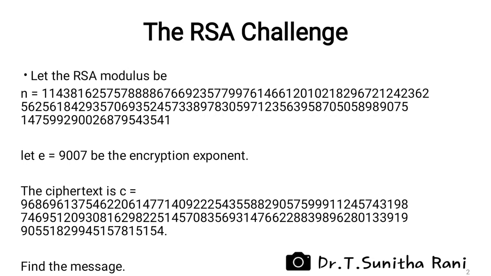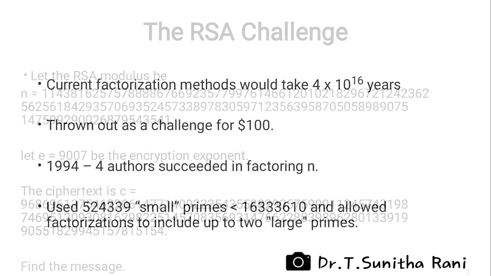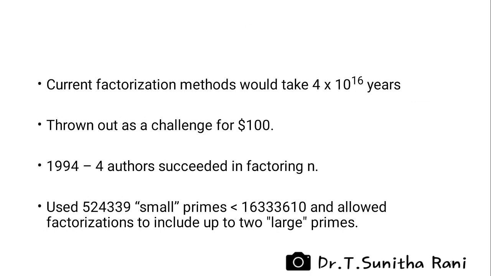N was chosen as a large number consisting of 129 digits as seen here, with the encryption exponent E as 9007. Ciphertext C was obtained. Now the challenge was to find the message. The only known way of finding the plaintext is to factor n.